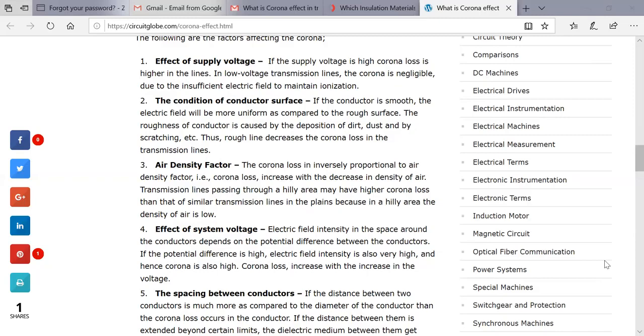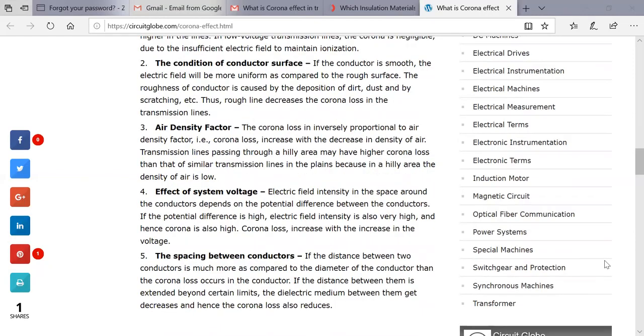Then the fifth point, among the factors affecting the corona, is the span or the spacing between the conductors. When the distance between the conductors is more as compared to the diameter of the conductor, then corona loss will occur in the conductor. And if the distance between them extends beyond certain limits, then the dielectric medium between them will decrease, and hence corona loss also reduces.